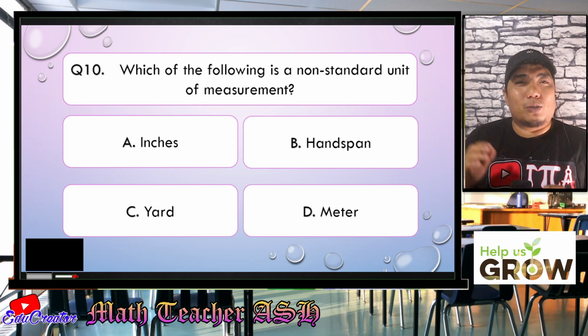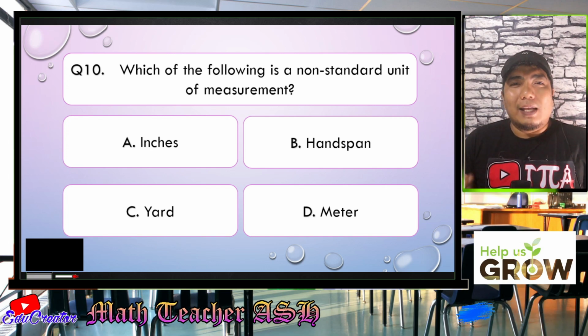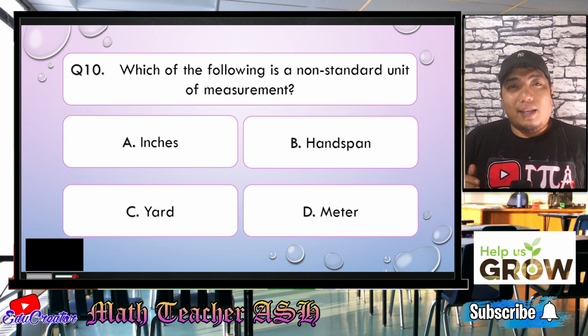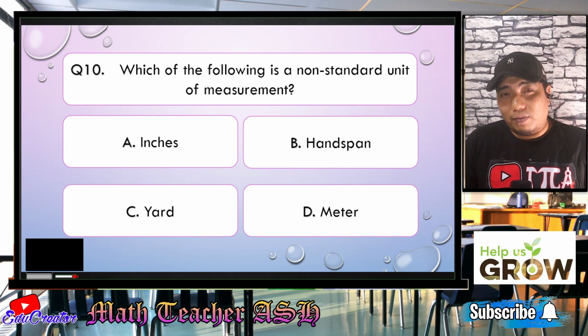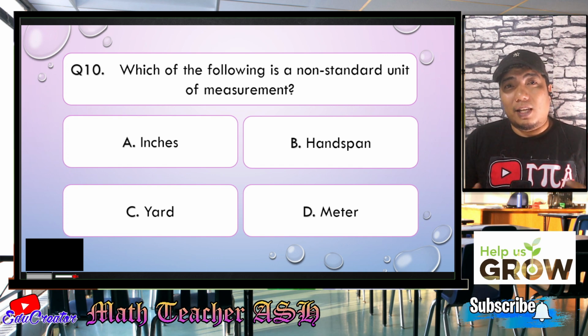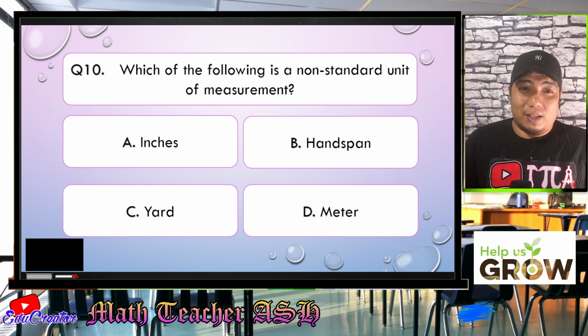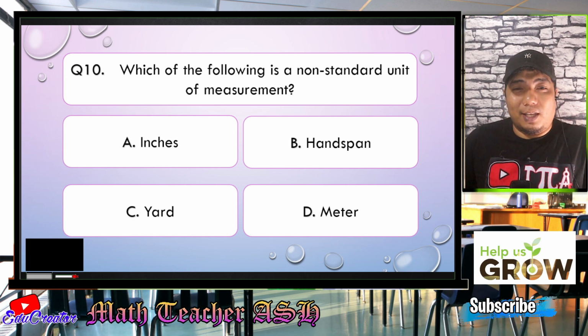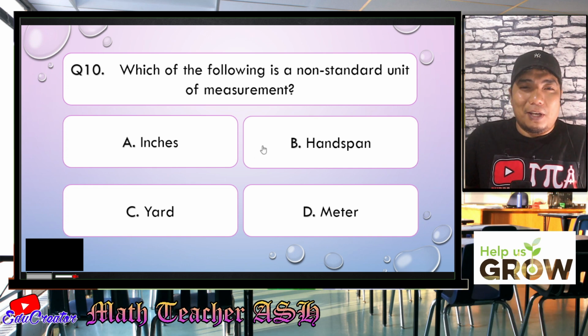Alright, math learners, as I've said earlier, there are only two standard measurements that are recognized in the world: the metric system and the English system. Now, the metric system uses the base 10. The English system are those we have talked about earlier in question number 9. So, which among these four is different? Basically, the non-standard unit of measurement uses the parts of the body, and this is the basis for our standard system that we have come up with today. So the correct answer is letter B.